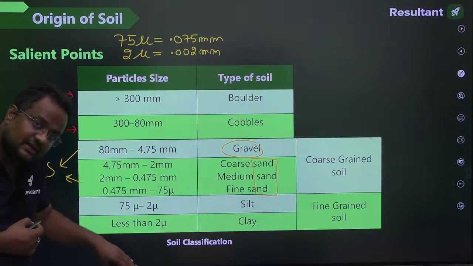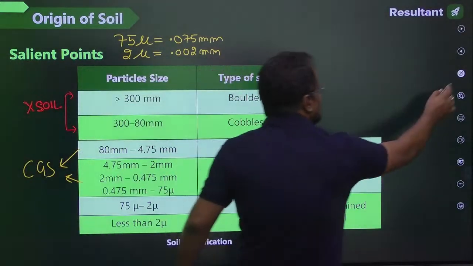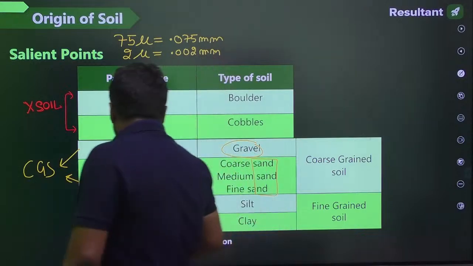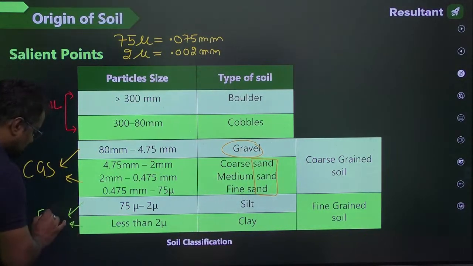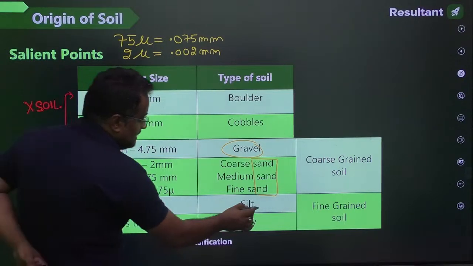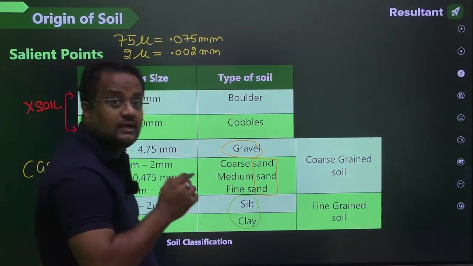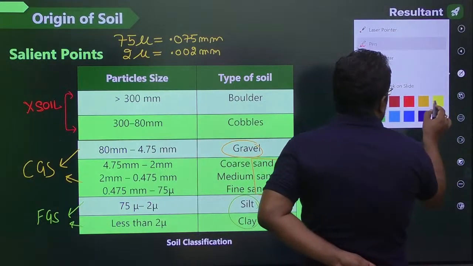Less than 75 micron is fine grain soil. Soil from 75 micron down to 2 micron or less than 2 micron is fine grain soil. Fine grain soil is silt and clay. Now, how do we identify this?